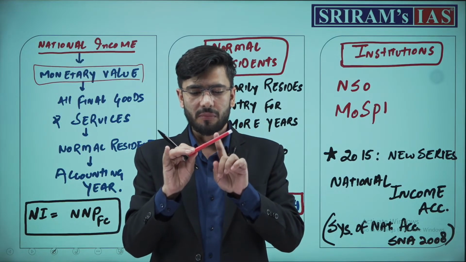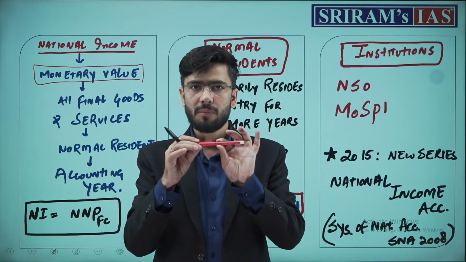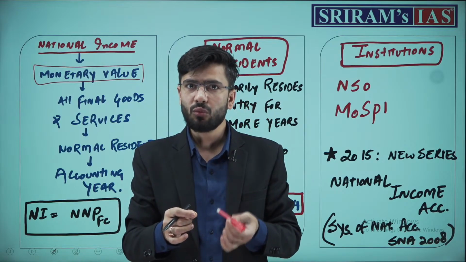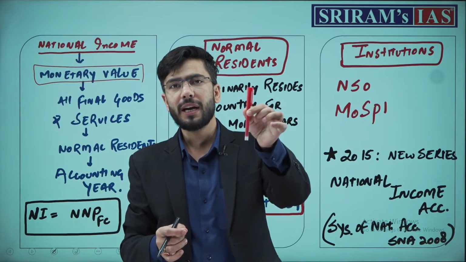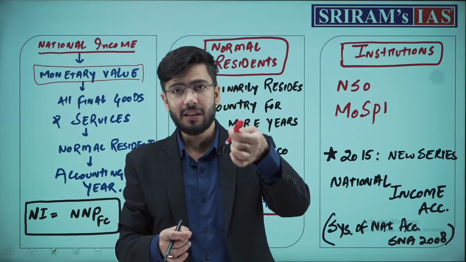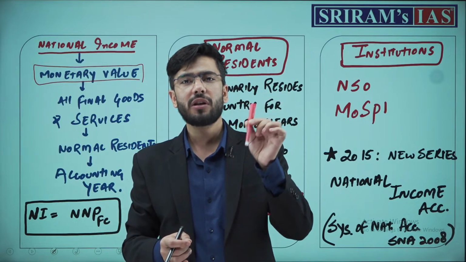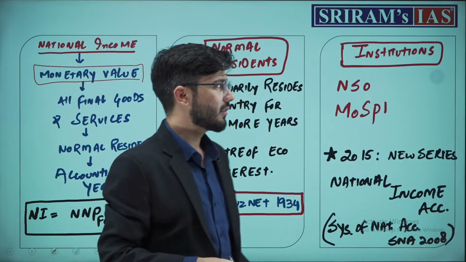This, you can see this refill, you can see this ink, the plastic body, the shape, the designing, everything will be calculated, and then we will see how much indirect taxes have been applied on this and what is the product in which government is giving subsidies. Then we will calculate all of this and then we can determine the market price of this product.